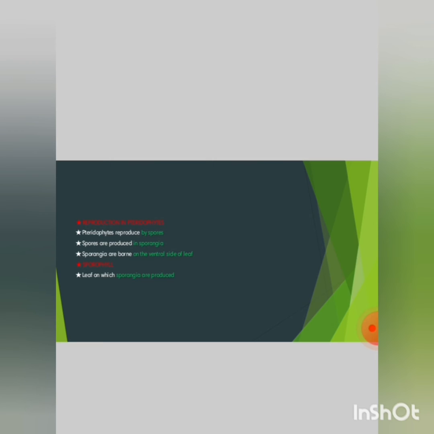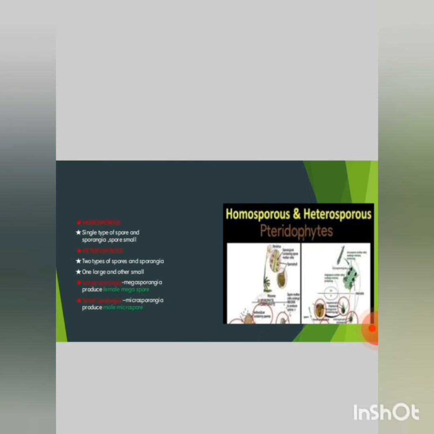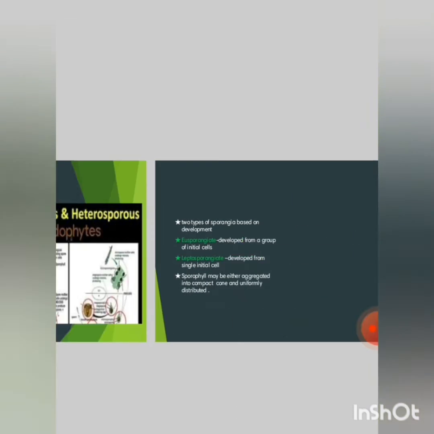Reproduction in pteridophytes. Pteridophytes reproduce mainly by spores. Spores are produced in sporangia. Sporangia are borne on the ventral side of the leaf. Sporophyll is the leaf on which sporangia are produced. Homosporous means a single type of spore and sporangia, spores small. Heterosporous means two types of spores and sporangia, one large and the other small. Large sporangia, megasporangia, produce female megaspores. Small sporangia, microsporangia, produce male microspores.